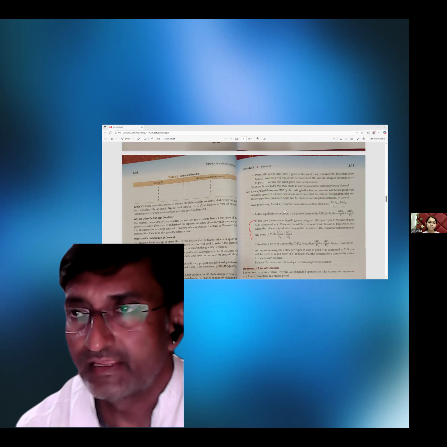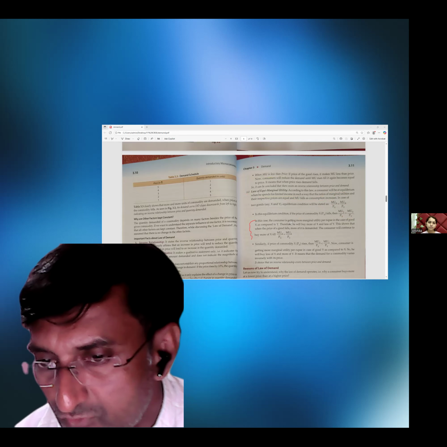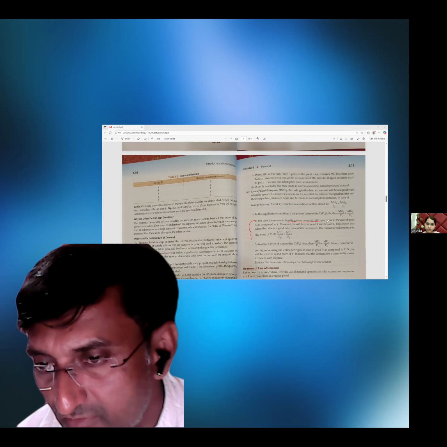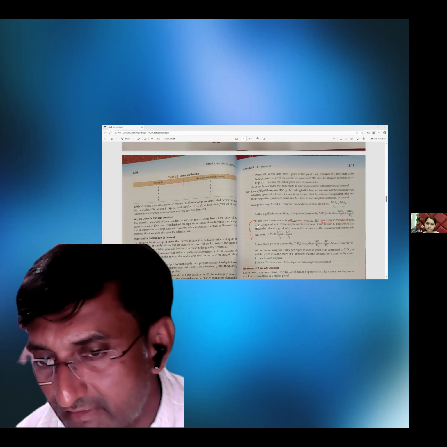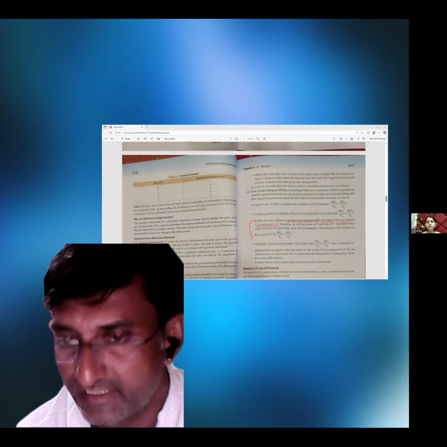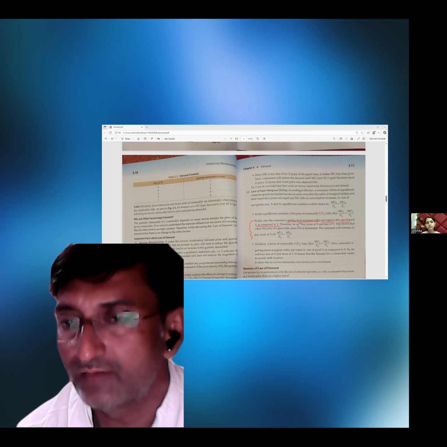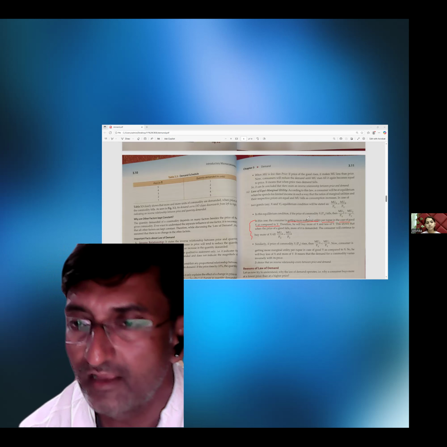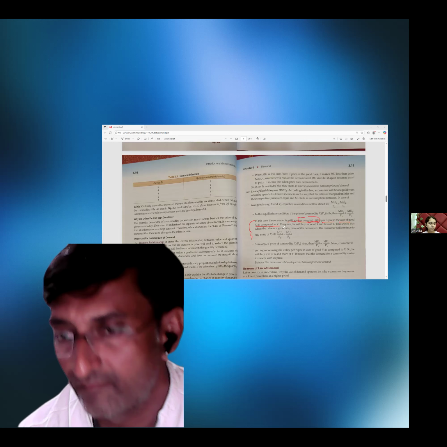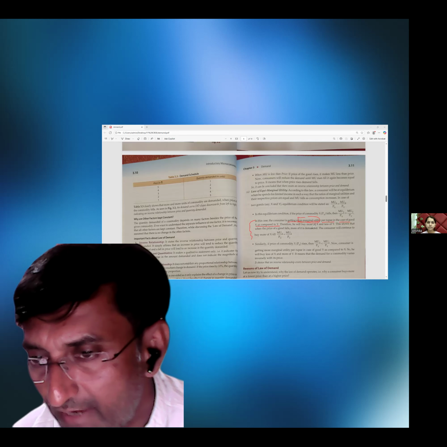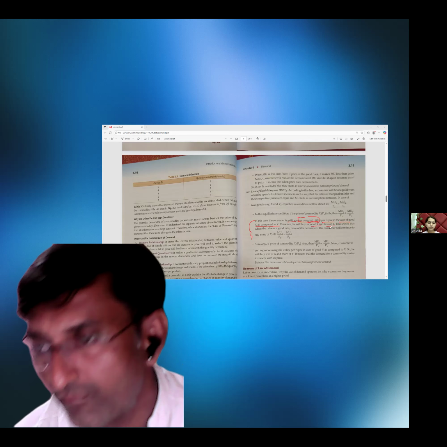In this case, the consumer is getting more marginal utility per rupee from good X as compared to Y, because he is getting more of commodity X. Therefore, he will buy more of X and less of Y.